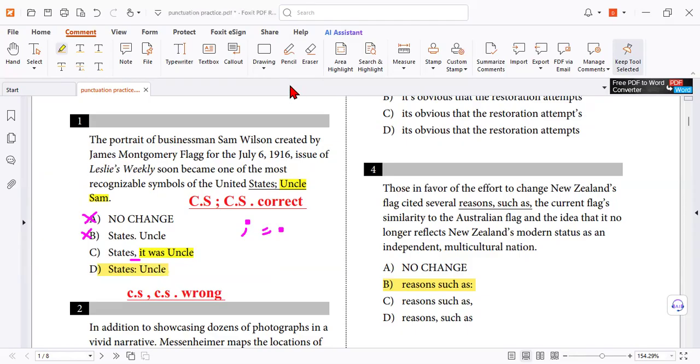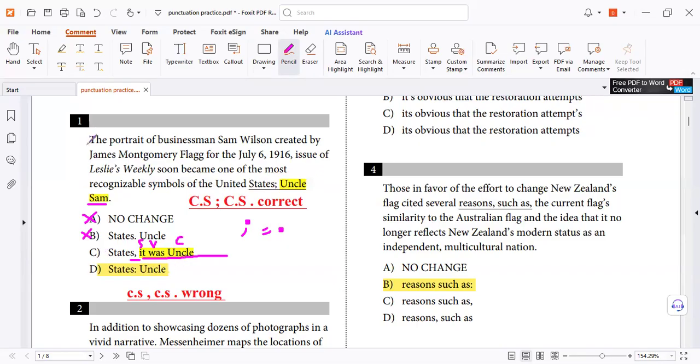Is this part a sentence from here to the end? It was Uncle Sam. Yes, it is a part of a sentence. Now, is it a sentence or not? Uncle Sam, no. Now I'm talking about the part in C, not the word Uncle Sam. Here, its subject, verb, and then complement for this part. So it is a complete sentence.